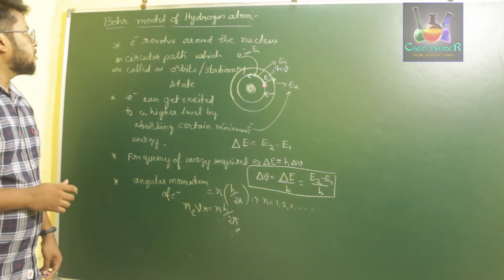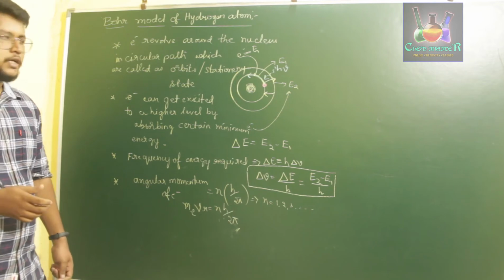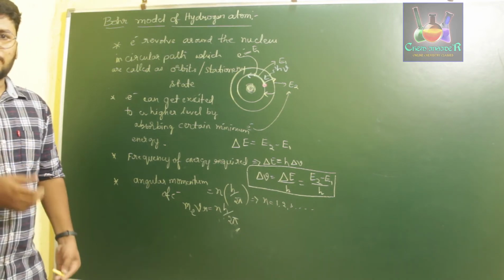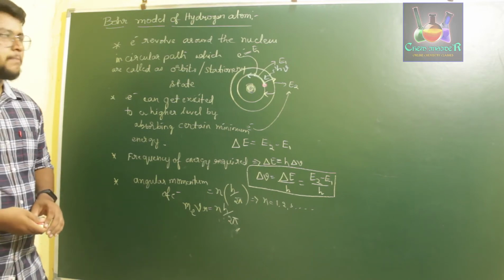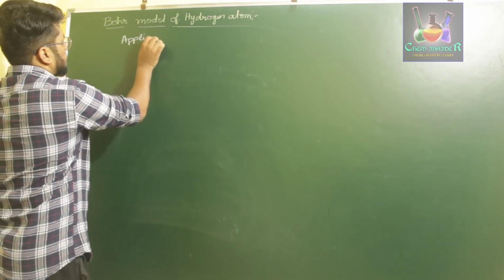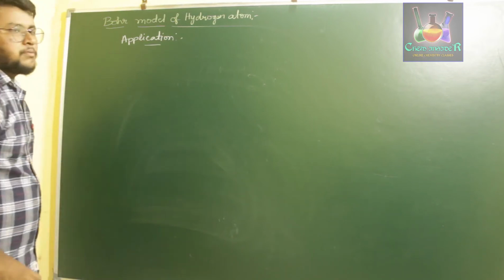Okay, so this is about the four postulates of Bohr's model of hydrogen atom. Next, we'll discuss its application with respect to a hydrogen atom, which we have studied in the line emission spectra. Okay. Next is application of Bohr's model of atom. So what are the applications of Bohr's model of atom?